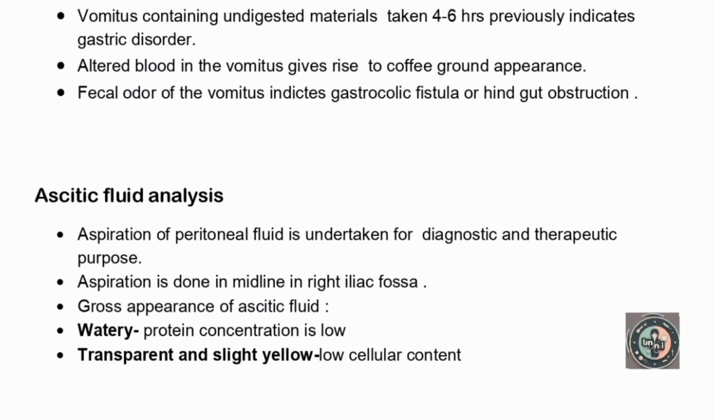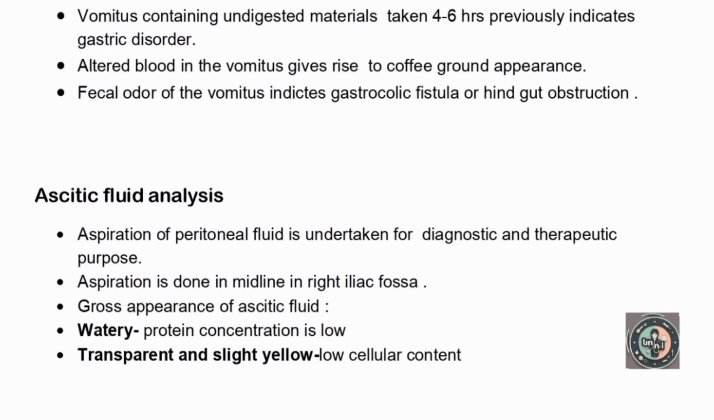Then comes the ascitic fluid analysis. So for the analysis of ascitic fluid, aspiration of the peritoneal fluid is undertaken, for diagnostic and therapeutic purposes. So aspiration is done in the midline or in the right iliac fossa, and then we look at the gross appearance of the ascitic fluid.